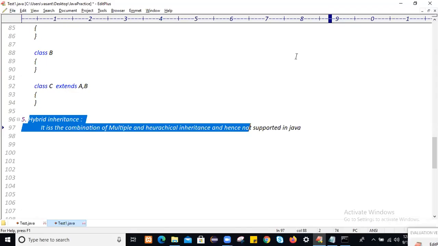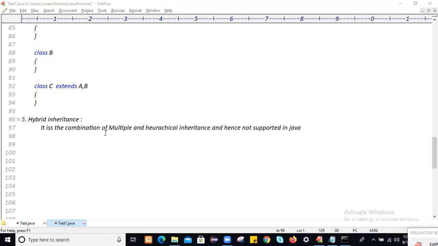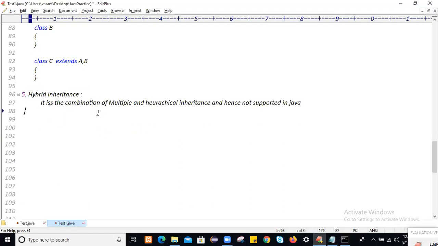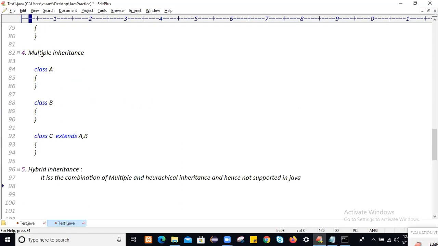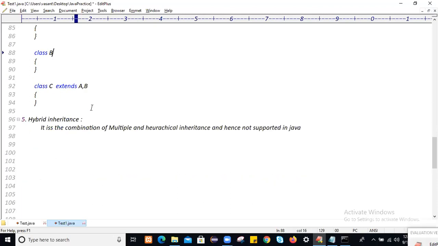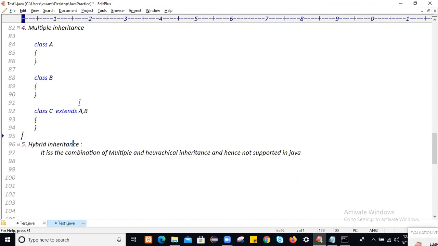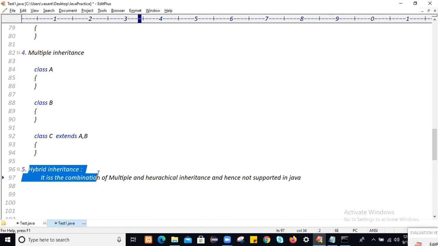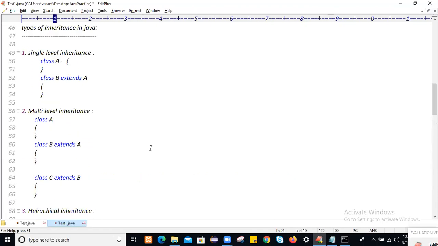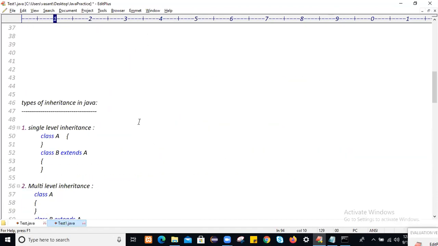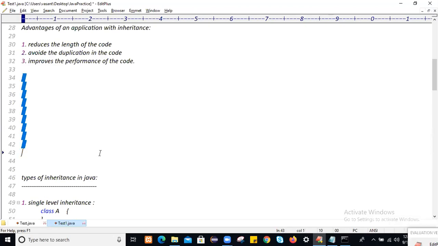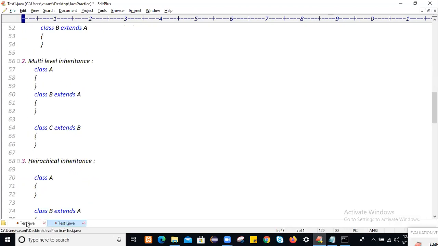Hybrid is the combination of hierarchical as well as multiple. So that's hybrid inheritance, and it's not possible. It's not supported in Java, hybrid inheritance and multiple inheritance. Why is multiple inheritance not supported? I will take an example, and if multiple is not supported, then we can say hybrid is not supported. So these are the different types of inheritance. Let's go one by one with examples.